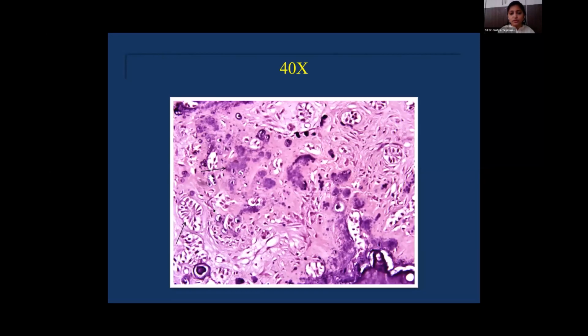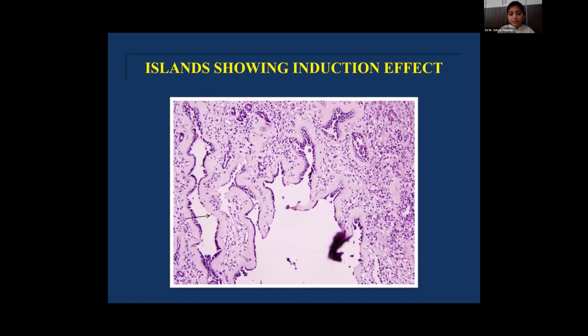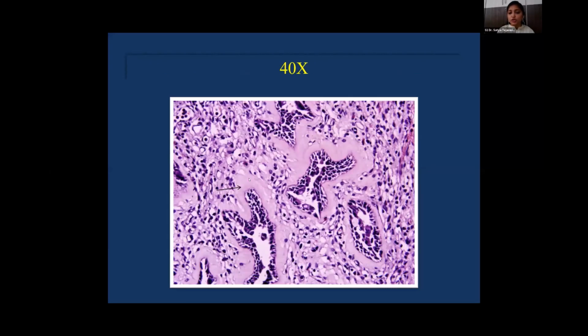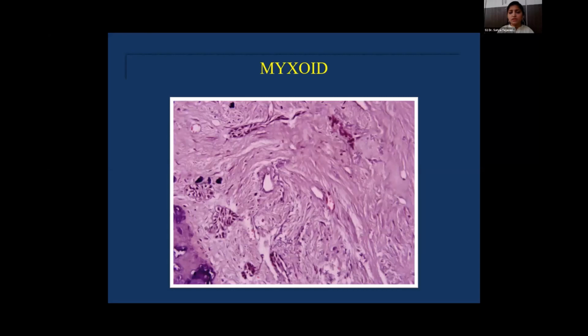Under high power view, there was evidence of initiation of ameloblastic differentiation, and we can also appreciate the basophilic nature of these calcified deposits that implies hard tissue formation. This is a clear picture in which there was evidence of inductive phenomenon that implies epithelial and ectomesenchymal interactions that lead to the formation of hard tissue, including enamel and dentin. This picture shows the myxoid appearance of mesenchyme.